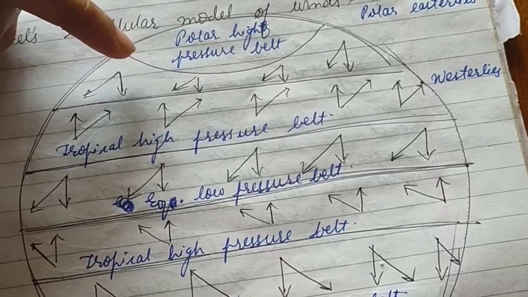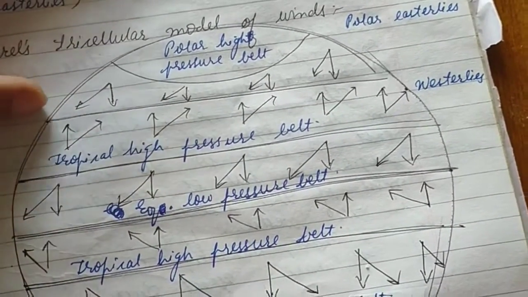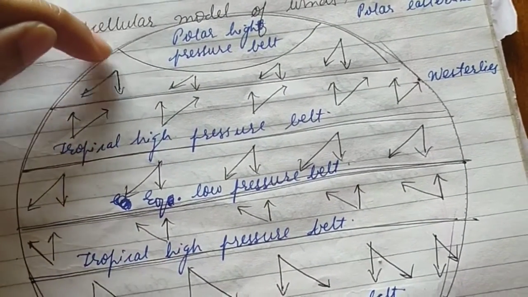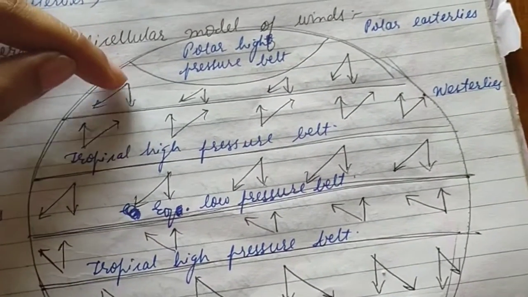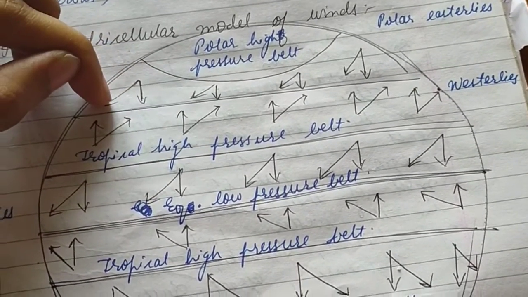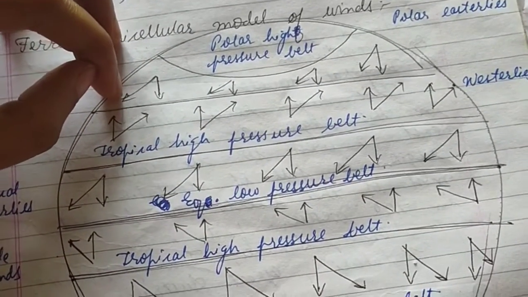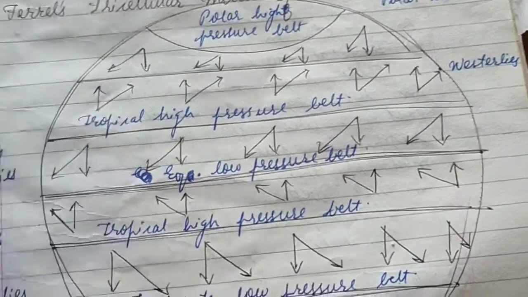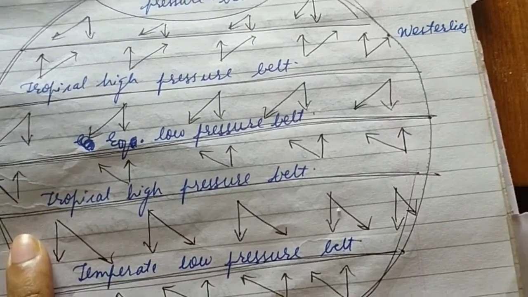Why is this happening? That happens because the polar region has a high pressure belt, and at the temperate zone we have the temperate low pressure belt. Okay, so what will happen? The wind will blow in this direction from the polar high pressure belt to the temperate low pressure belt. Okay, and the direction of the wind is like this, hence from this, what is the right direction? This will be the right direction, hence wind will deflect like this. And since it originates in the eastern direction and flows towards the west, again at the polar region we have polar easterlies. Same happens in the southern hemisphere, but in the southern hemisphere the winds deflect in the left direction.